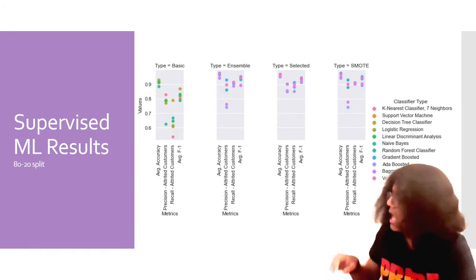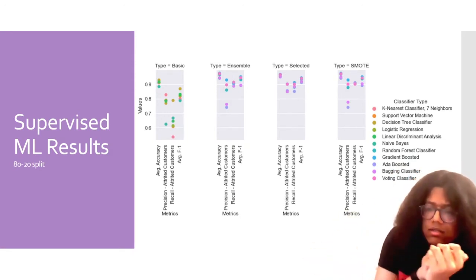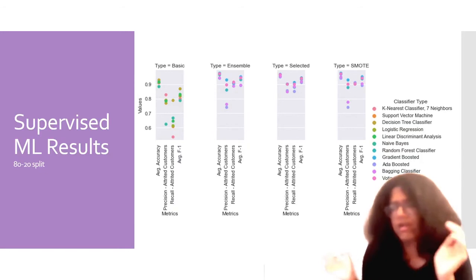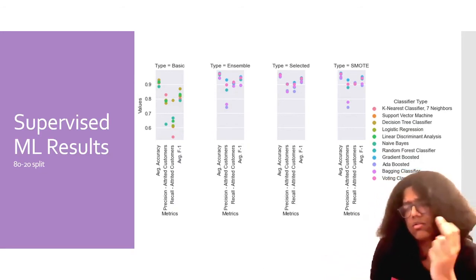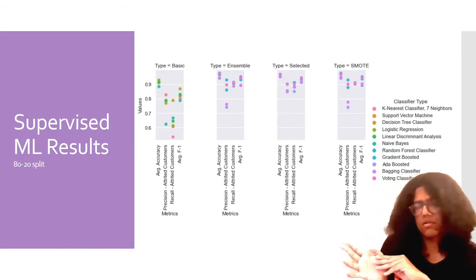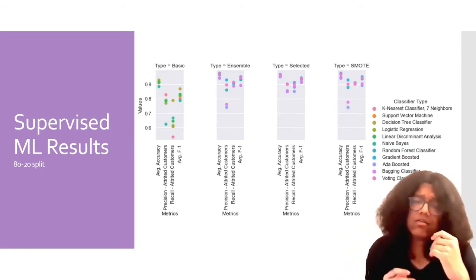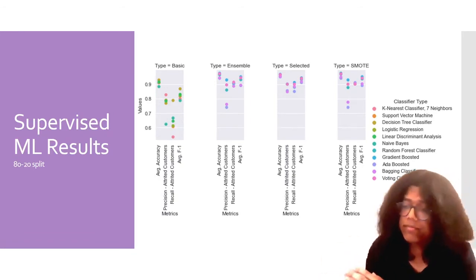So we have 4 tables. The first one is basic. You'll notice that the accuracies are quite high. We're not going to look at accuracies. They're kind of useless. We want to ensure 2 things. We want to make sure that the recall is good, the F1 score is also good, but the precision we ideally don't want to take a hit either. Like, the better. It works for everyone.